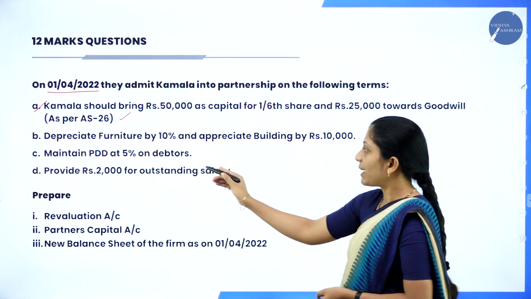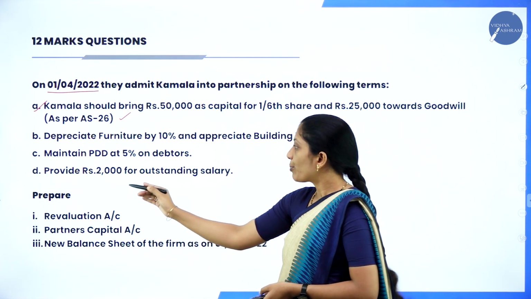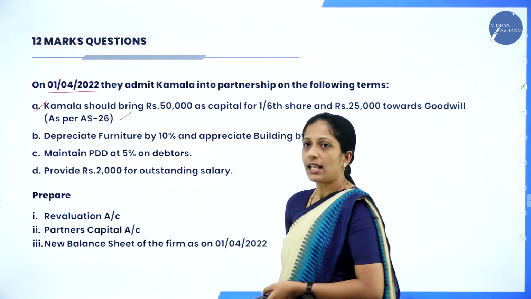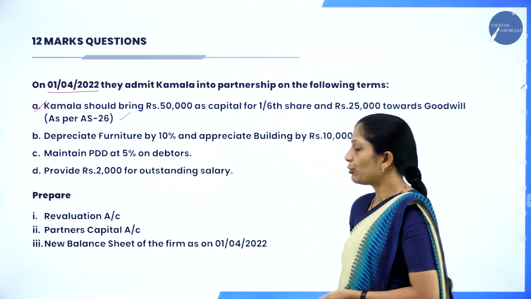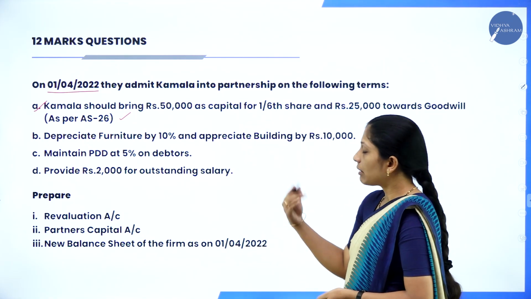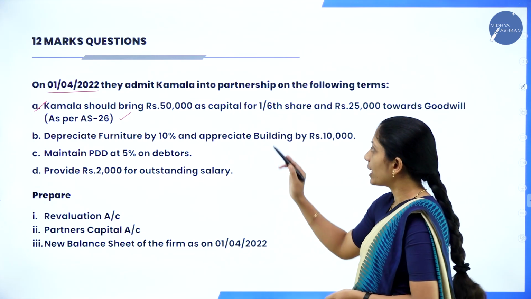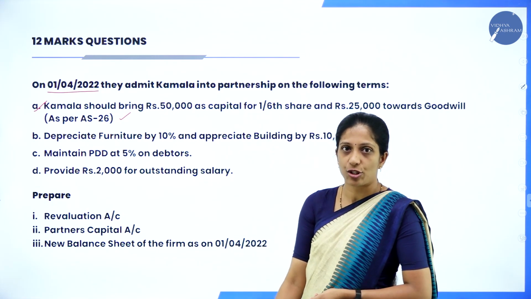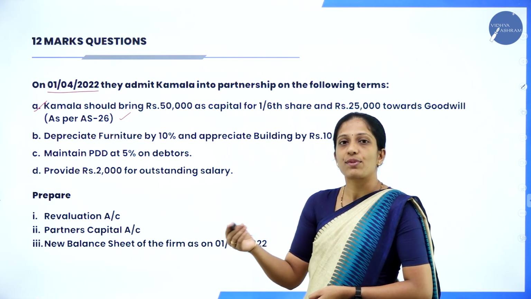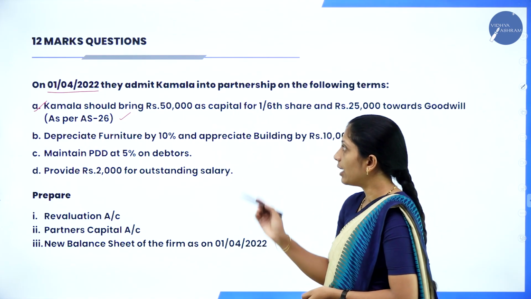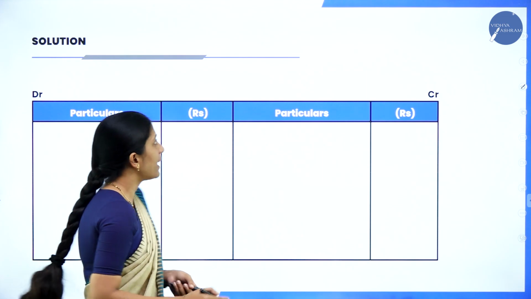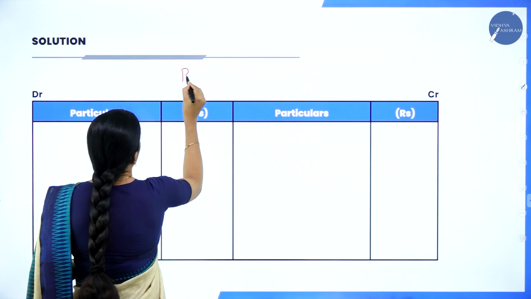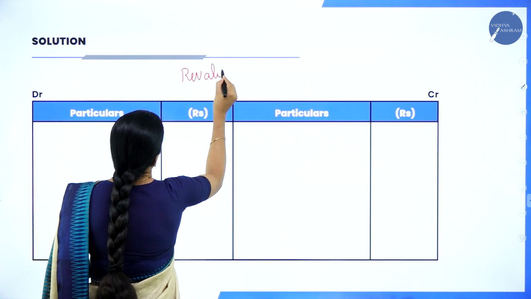Maintain PDD at 5% on debtors. Provide rupees 2,000 for outstanding salary. Prepare revaluation account, partners' capital account and the new balance sheet of the firm. Now directly we shall see the solution. I will tell how these adjustments have to be taken and how the items in the balance sheet have to be taken. First we are going to prepare the revaluation account. So I will write the heading here, revaluation account.